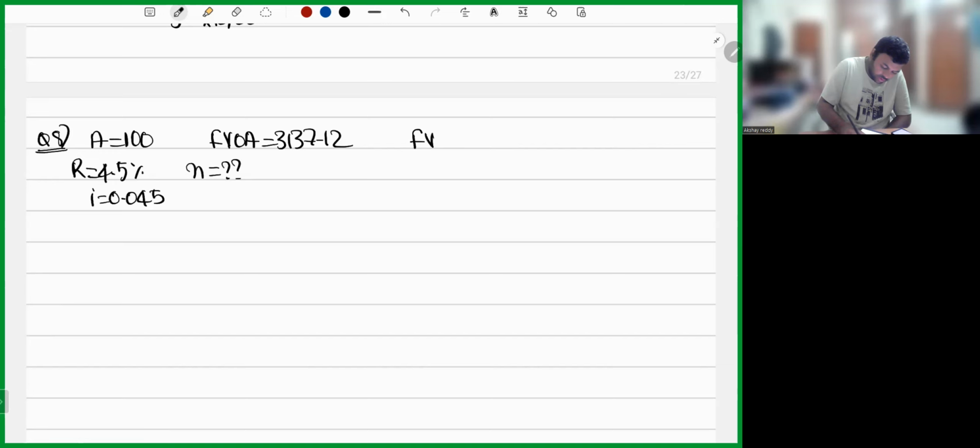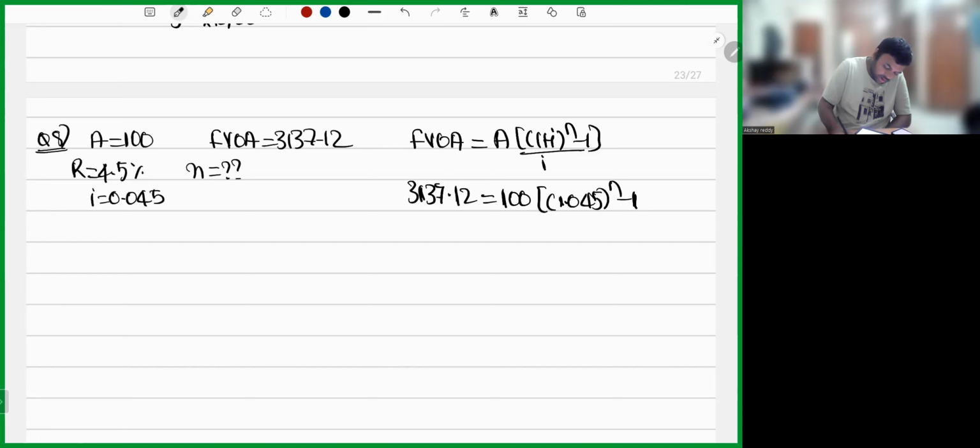Future value of ordinary annuity will be A into 1 plus I whole power N minus 1, divided by I. 3137.12 is equal to A is 100, 1.045 whole power N minus 1, divided by 0.045.